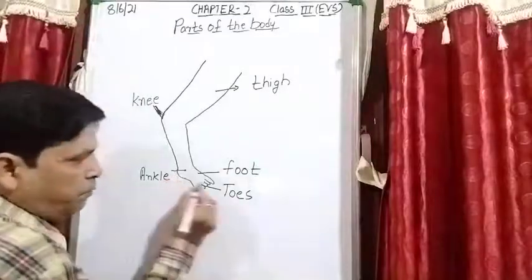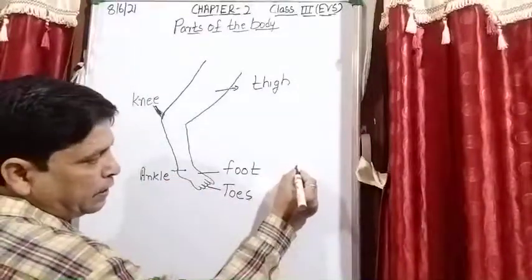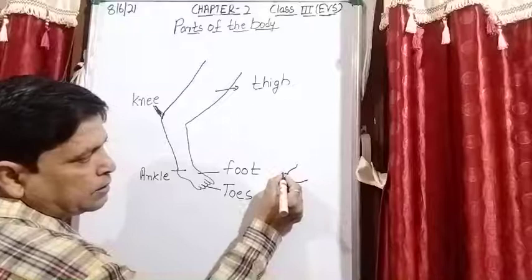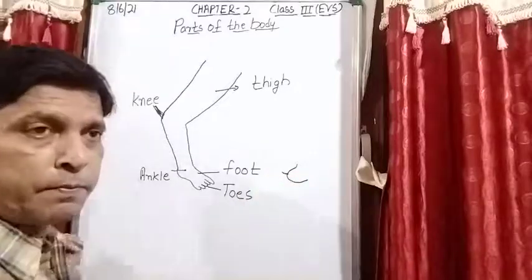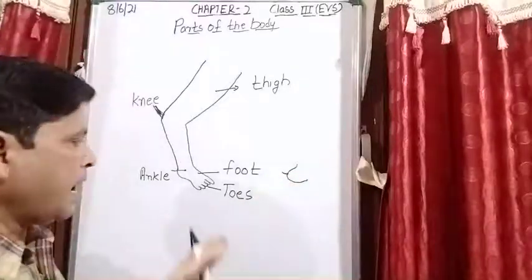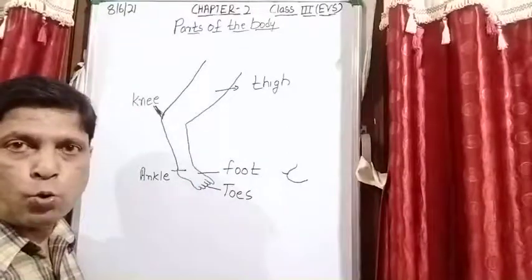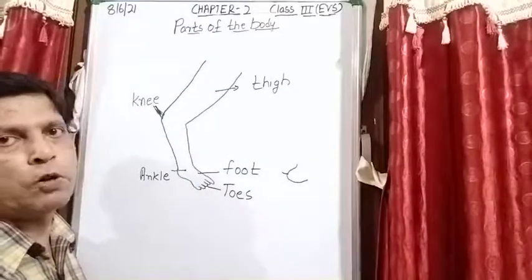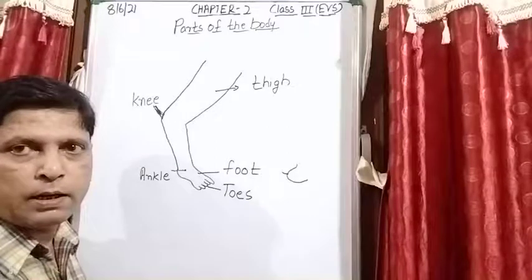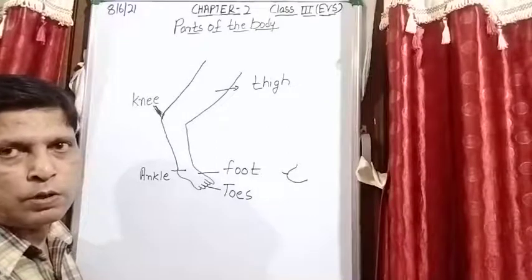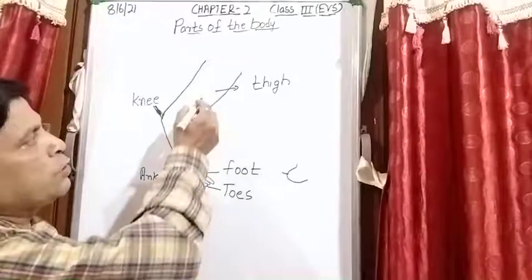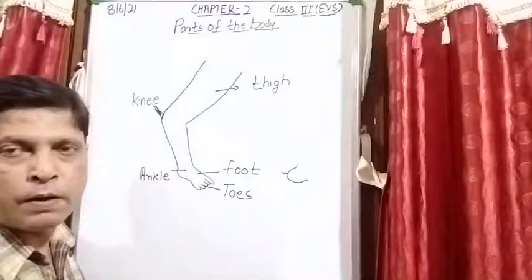And this, from where it takes a turn, this is known as heel. Is it clear? And below it the plain portion, that is known as sole. In your book it is not mentioned, but for your understanding I am telling you. Is it clear?